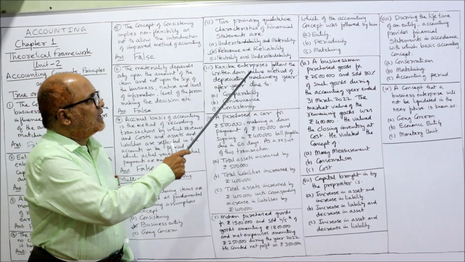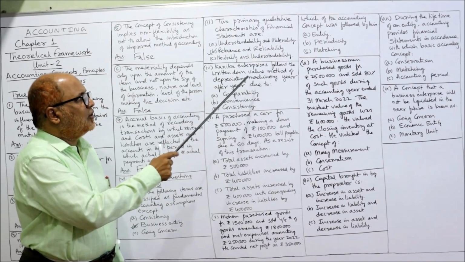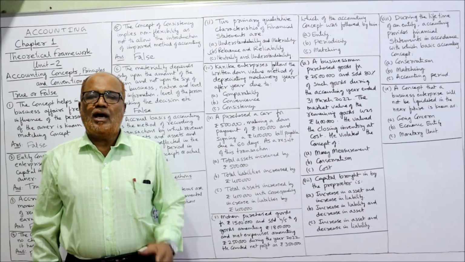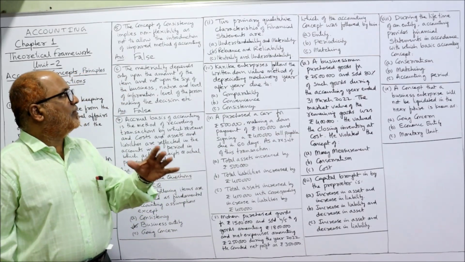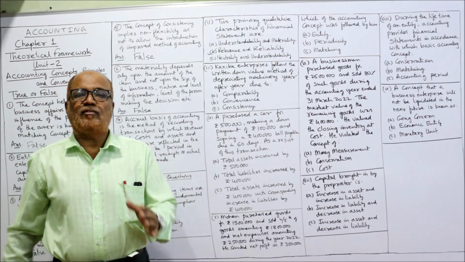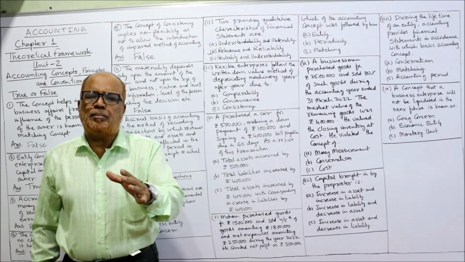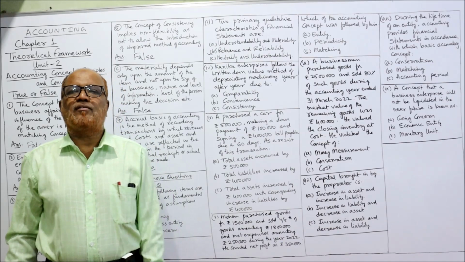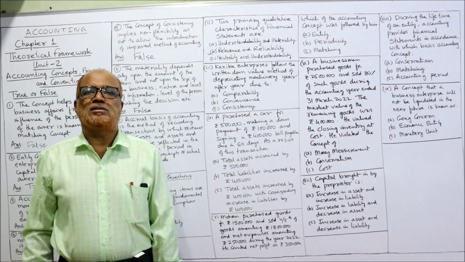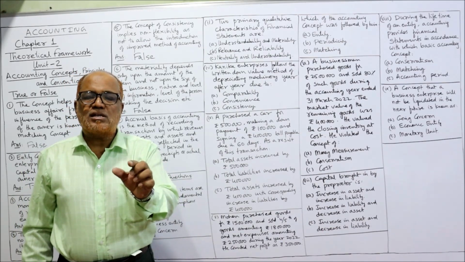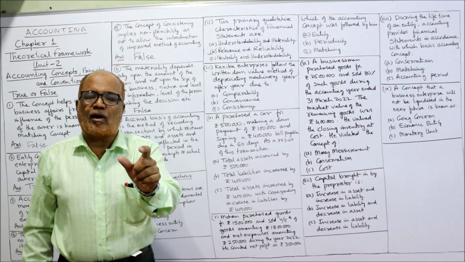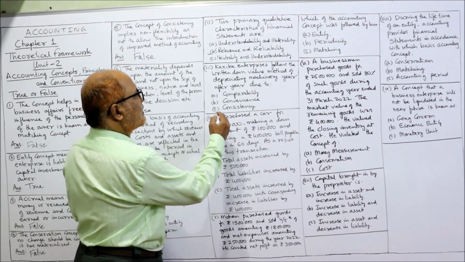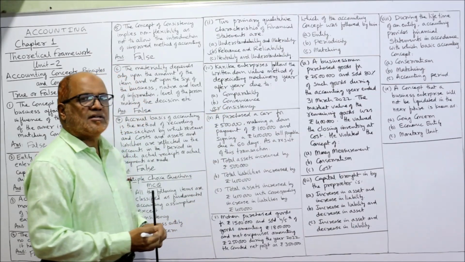Now, Kanika Enterprises follows the written down value method of depreciating machinery year after year. Due to every year written down value method of depreciation, the same method of depreciation is followed year after year. So which accounting concept are they following? Consistency concept. According to consistency concept, the same method of accounting should be followed from one year to another year. So answer is consistency. Right?